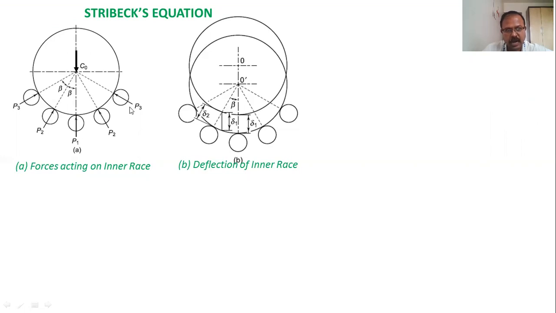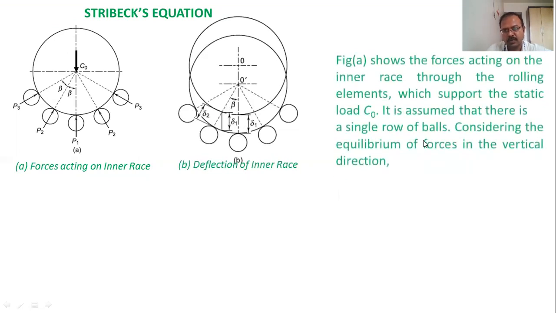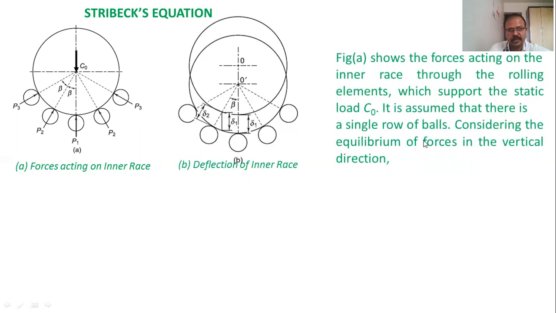For the balls which are at an angle of beta, the radial deflection will be delta 2 on either side, and similarly the radial deflections will be delta 3, delta 4, and so on. So these are the two sketches, and we have to derive the equation for C0.